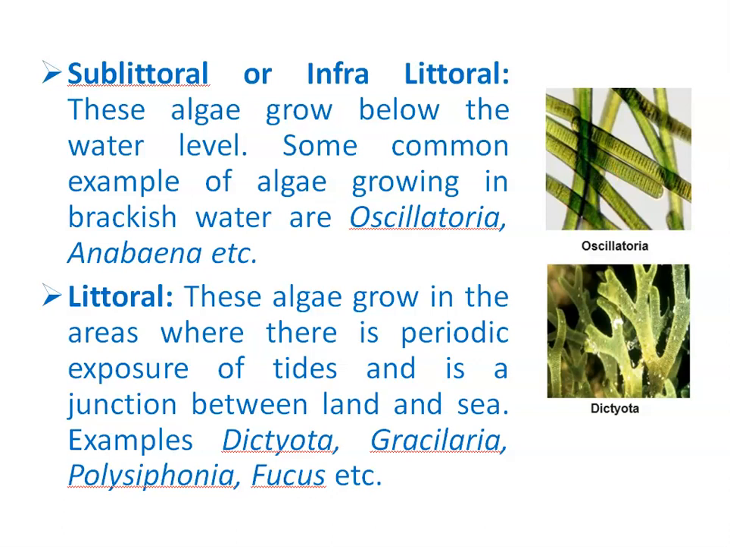Last is littoral algae. Littoral algae grow in areas where there is periodic exposure of tides and is a junction between land and sea. And common examples of littoral algae are Dictyota. This is Dictyota, right? Another example is Gracilaria, then Polysiphonia, Fucus, etc.